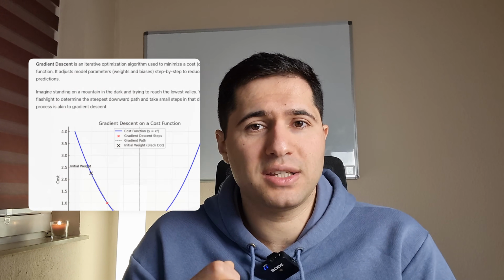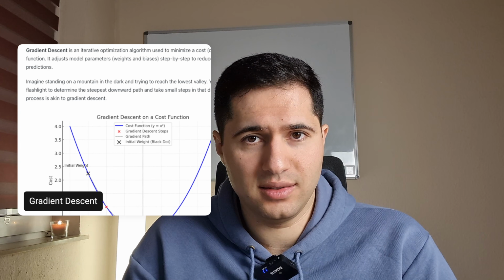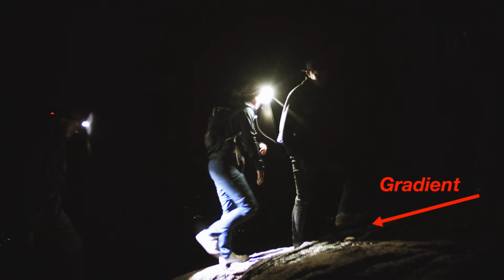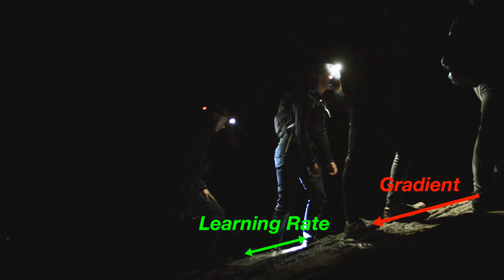Once mistakes are quantified, the question becomes: how do we fix them? This is where the famous gradient descent comes into play. It is like hiking in a mountain, but the weather is foggy at the same time. The gradient points downhill, and the learning rate controls your step size. Step by step, AI reduces the error, not by reflecting, but by relentlessly following the slope.